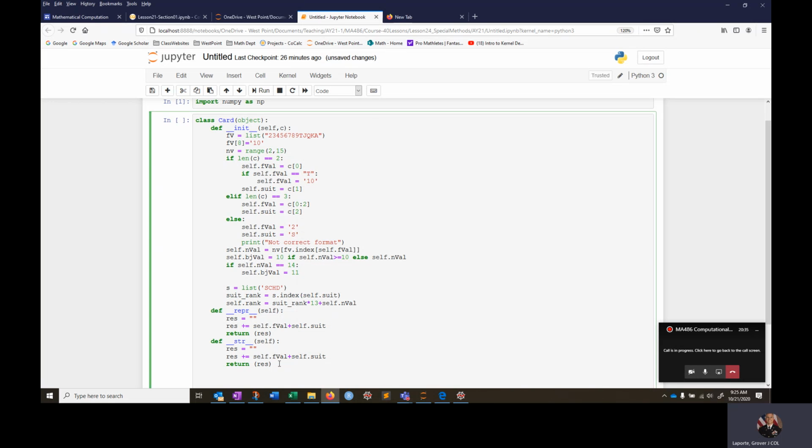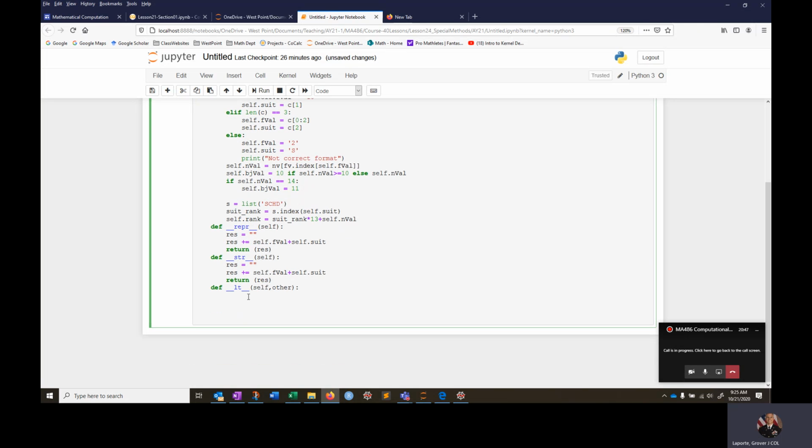The next ones are, I don't know, def underscore less than. So how do I know if one card is less than another? If I'm comparing two card objects, this special method would tell me what to do. And I'm just going to return self.rank is less than other.rank.